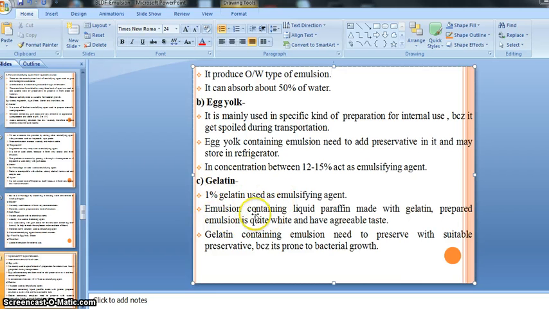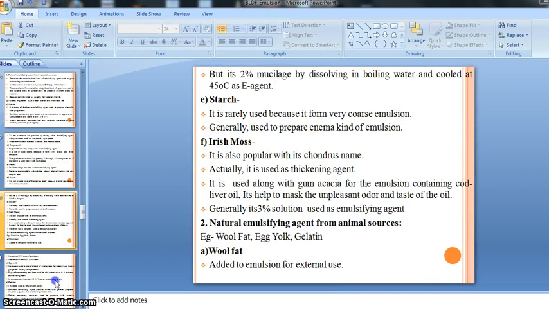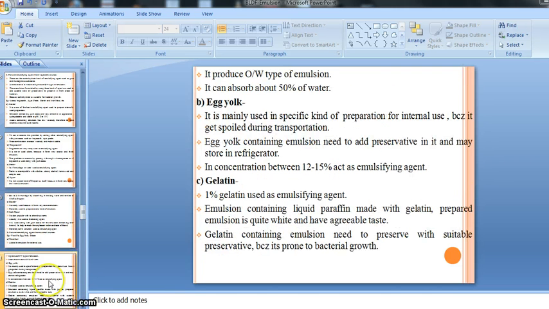This is all about emulsifying agents obtained naturally. I think you understand. Our next classification we will discuss in another slide.